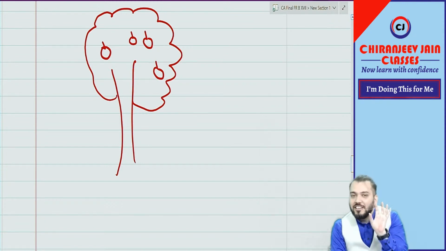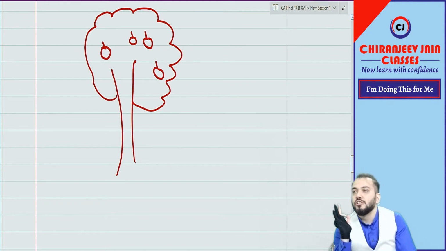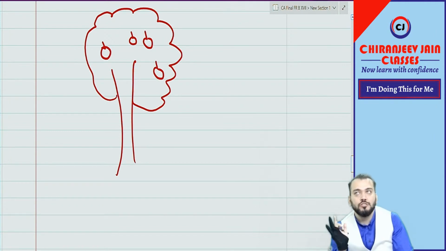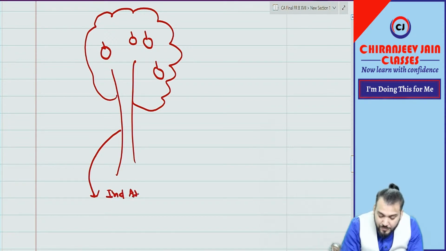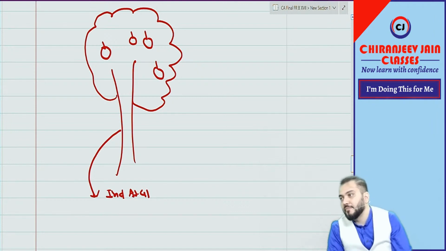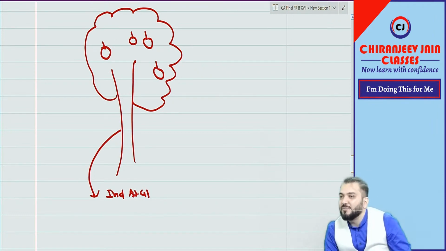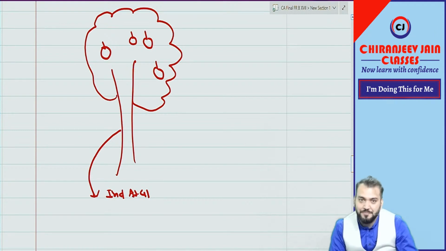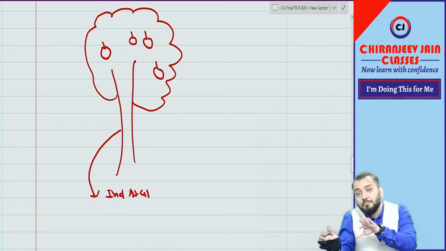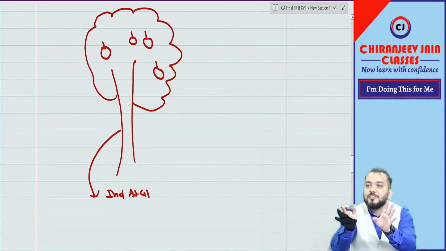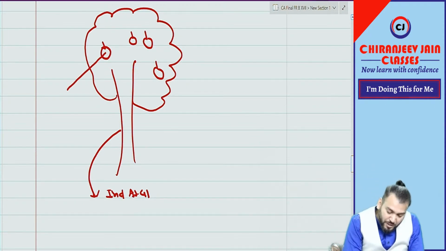So this is the agriculture produce. Now this is a biological asset. For biological asset, Ind AS 41 is applicable, coming soon in your life. Agriculture produce before harvesting, Ind AS 41 is applicable.